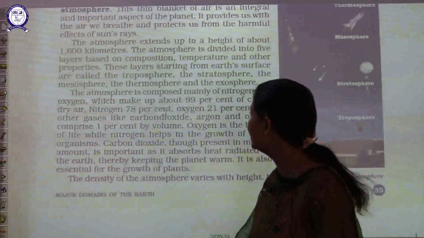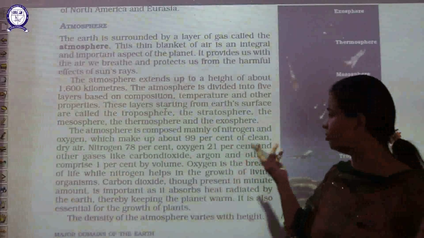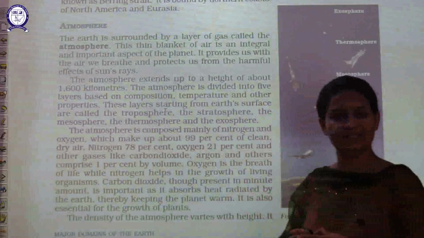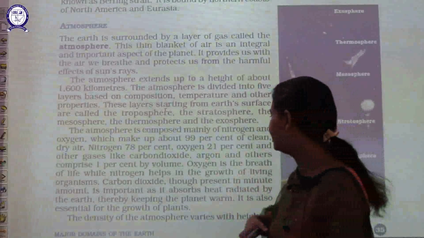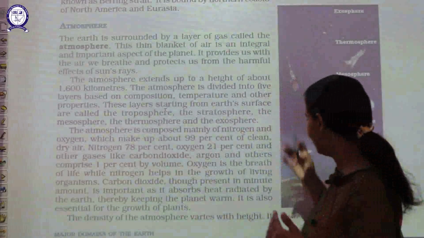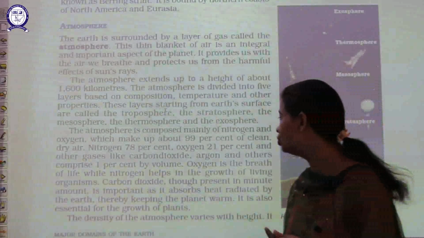So what is said here? This is said here that these are the various 5 layers of the atmosphere. We will study about these layers in detail in our next class, that is class 7th. Till now we need to know what are the various layers of atmosphere. 5 layers, and we have studied about those.